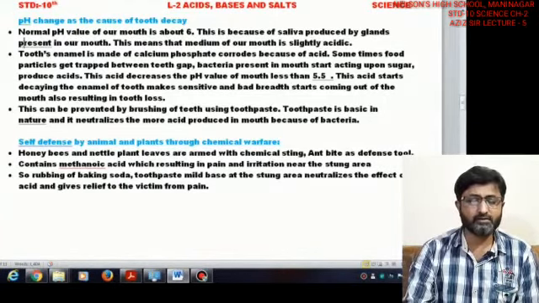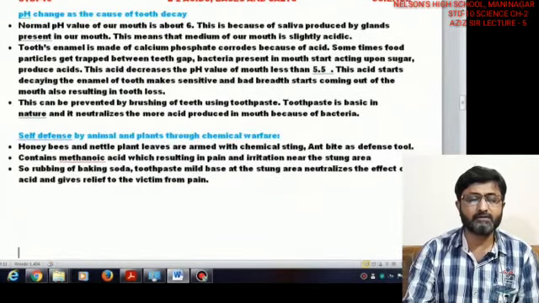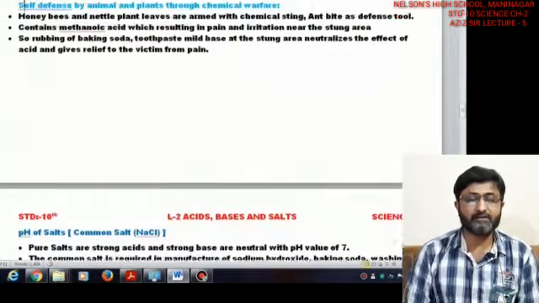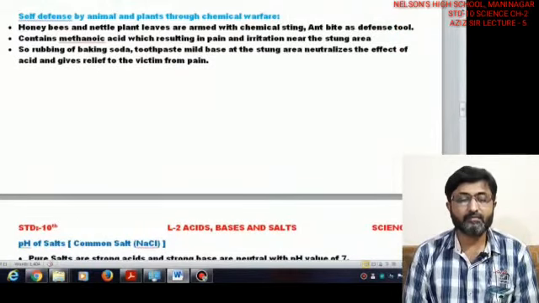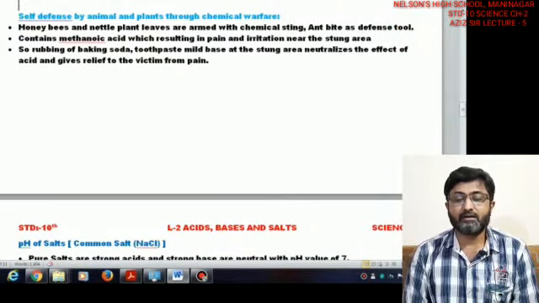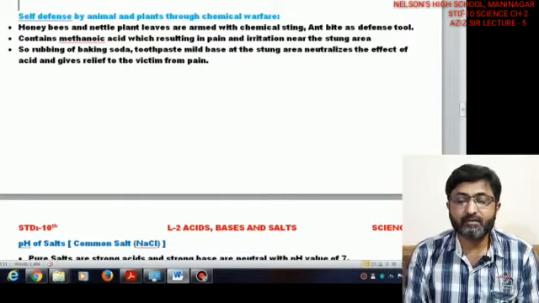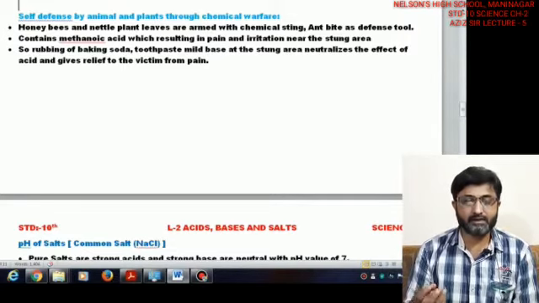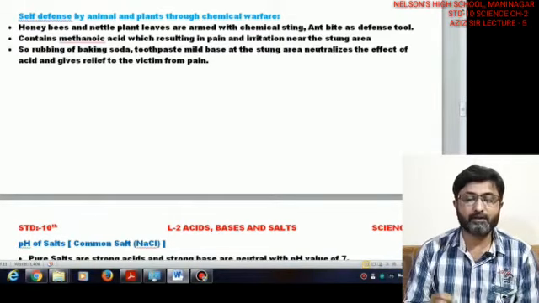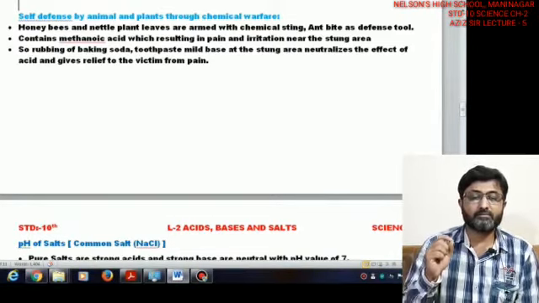Now in self defense by animals and plants, the honeybees, nettle plant leaves, and ants are armed with chemical stings and bites. These are the three things we mentioned: honeybees, leaves of nettle plants, and ants.